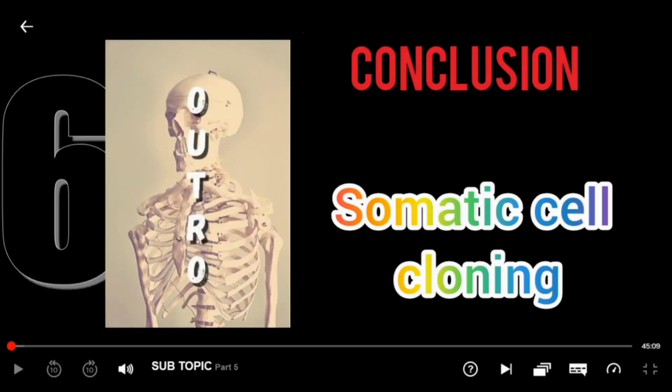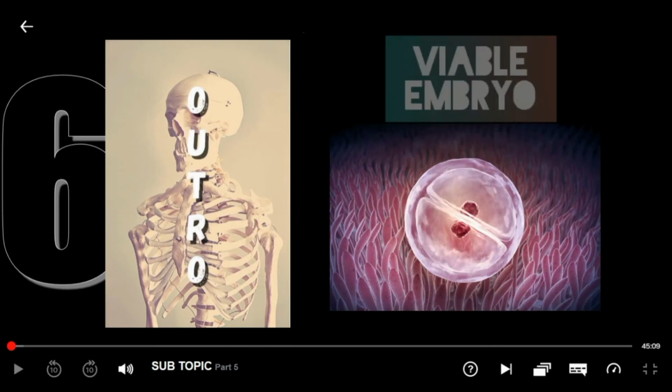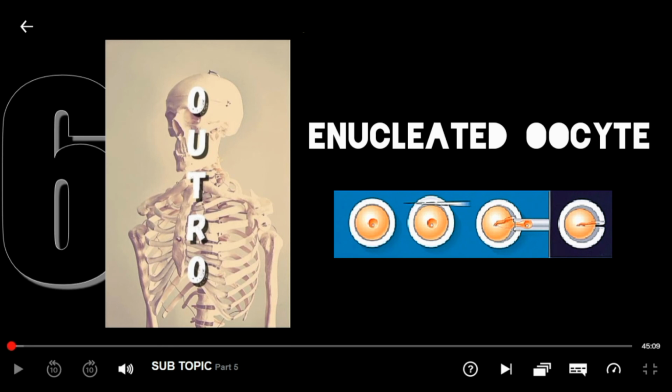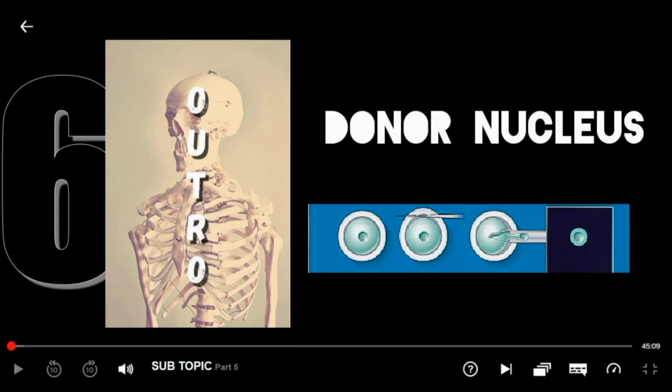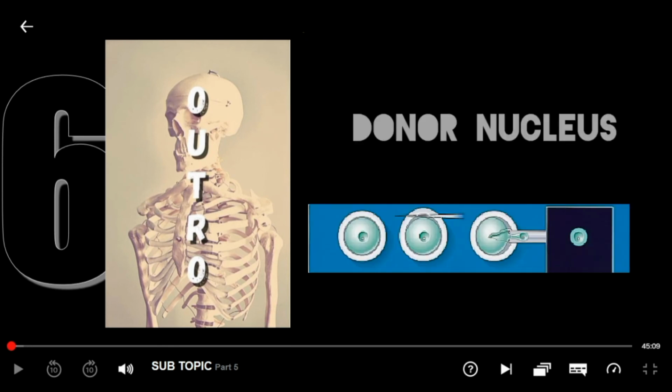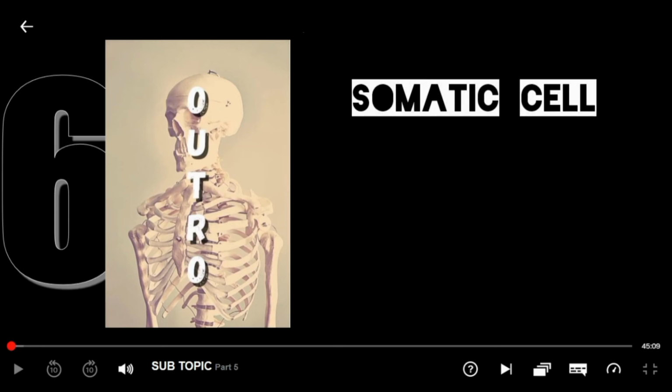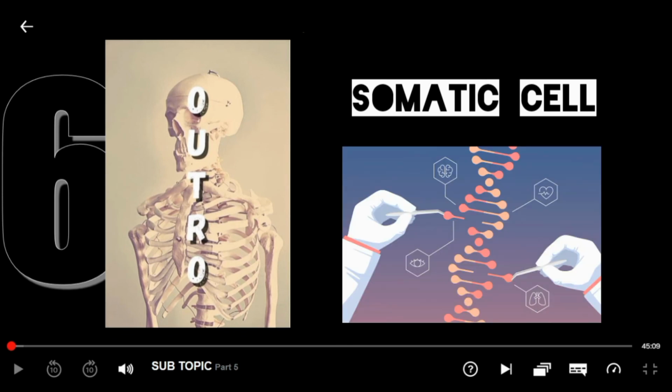Somatic cell cloning or nuclear transfer is a technique to create a viable embryo from a body cell by taking an enucleated oocyte and implanting a donor nucleus from the desired somatic cell. This laboratory technique is used to obtain patient-specific pluripotent cells for therapies and disease research. A somatic cell is used because this cell contains the inner information of the subject.